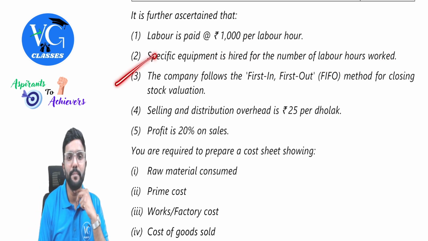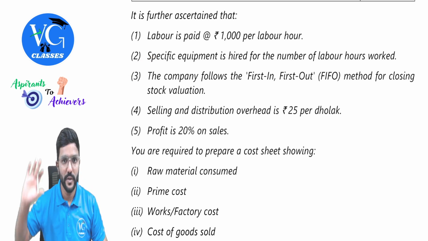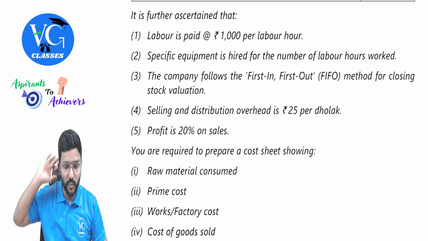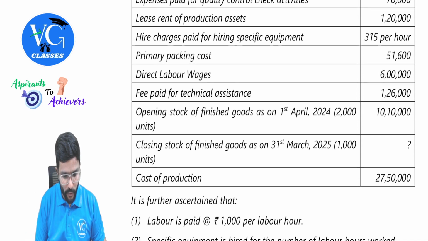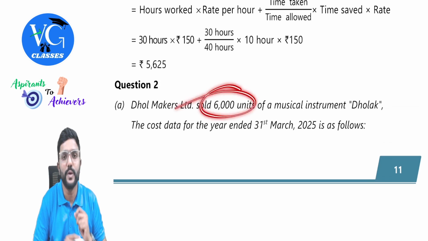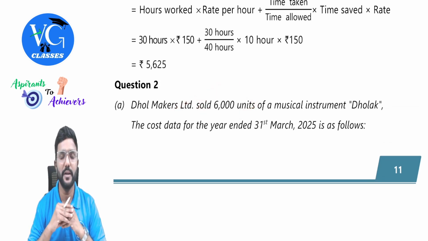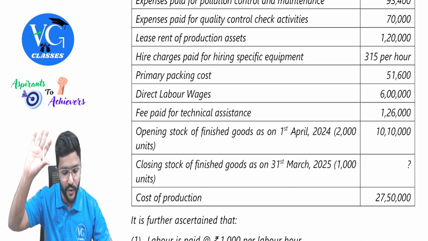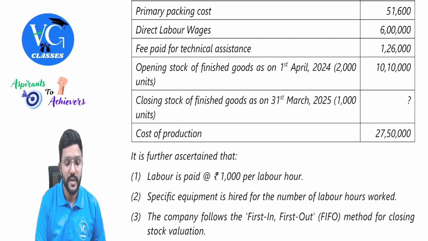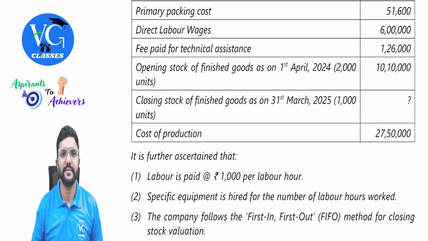The company follows the first in, first out, that is FIFO method for closing stock valuation. That means one thing we need to notice here. Opening stock is there, closing stock is there, and they have also given how many units are sold. Can we calculate how many units are produced? Yes, we can. And to calculate the value of closing stock, please observe: is it from opening stock or from the units produced during the current period?